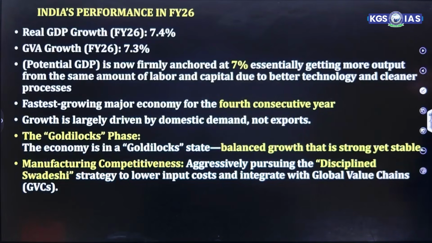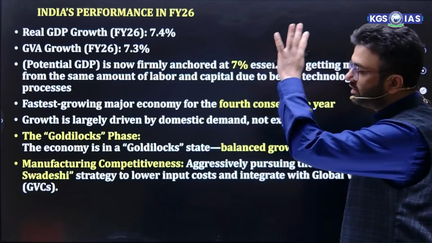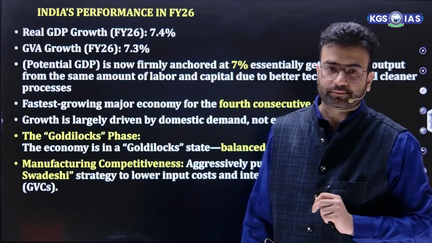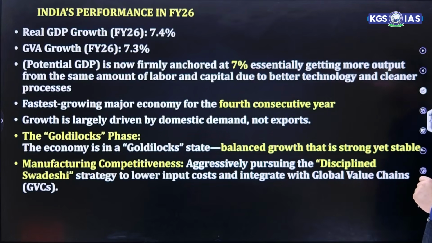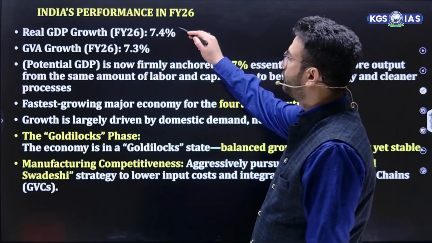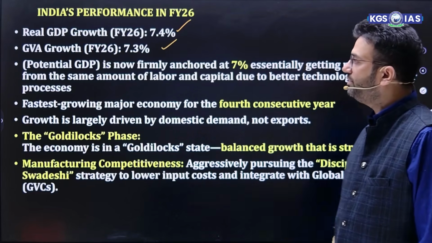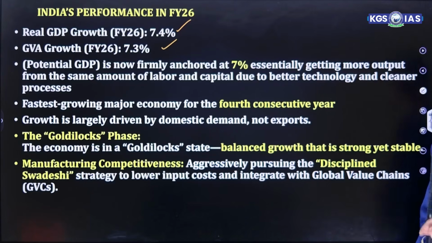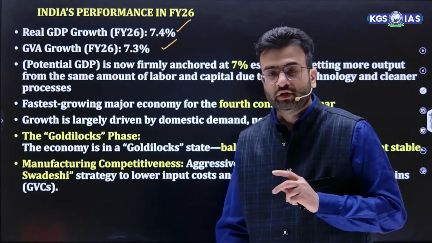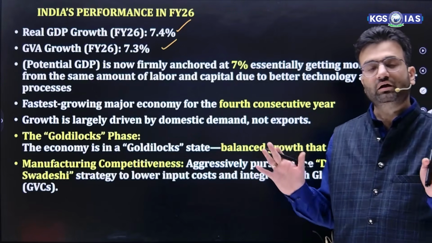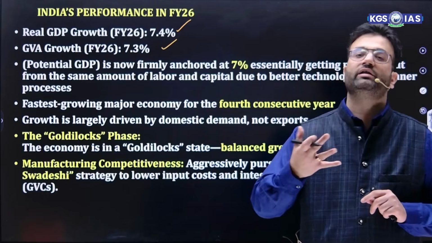Now, this is the most important slide in this chapter number 1. Real GDP growth for financial year 2026 is 7.4%. GVA growth for financial year 2026 is 7.3%. Now, what is potential GDP? A Prelims question that can be asked. Potential GDP means the maximum GDP without triggering inflation.